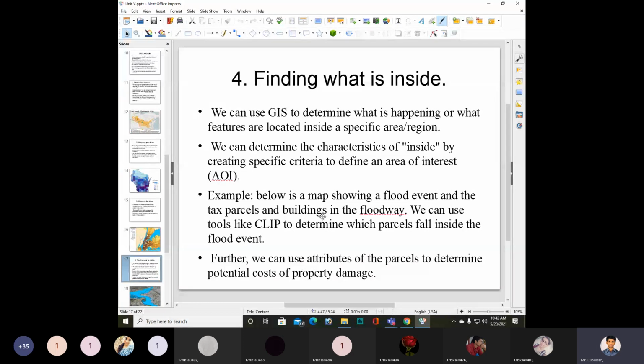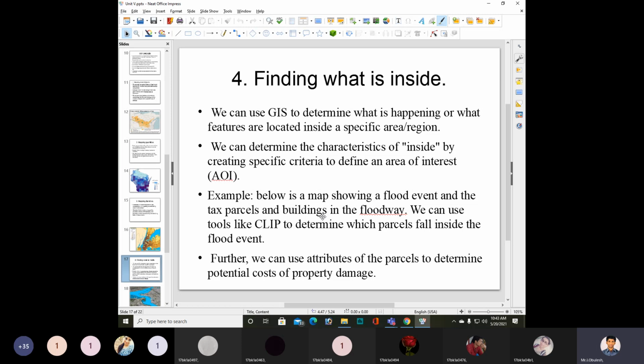Example: below is a map showing a flood event and the tax parcels and buildings in the floodway.